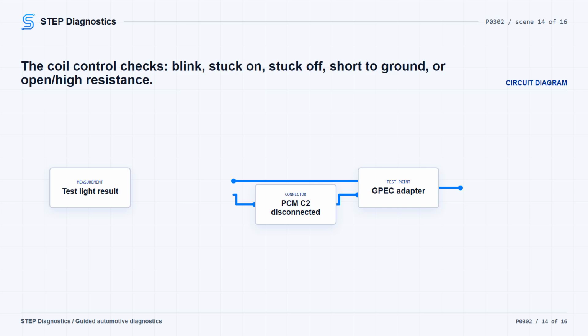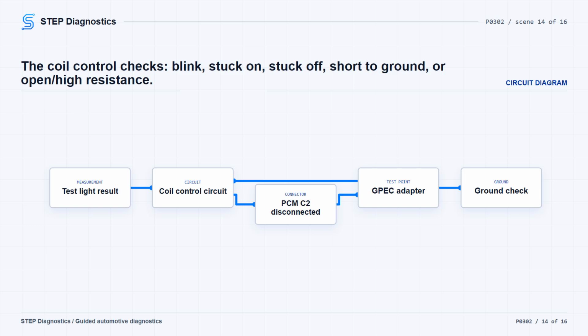Turn the ignition off, disconnect PCM-C2, install GPEC diagnostic adapter 10436 on the engine harness side, and check continuity between ground and the coil control circuit at the coil connector. Do not probe the PCM harness connectors directly, because that can damage the terminals. If there is continuity to ground, repair the short to ground and verify. If there is no continuity, continue to the harness connection check.